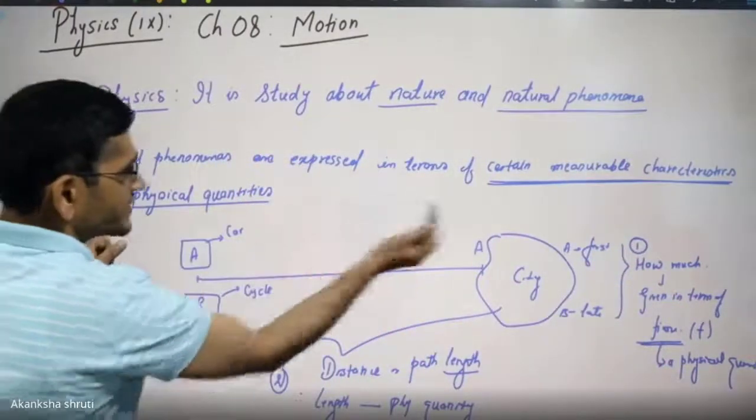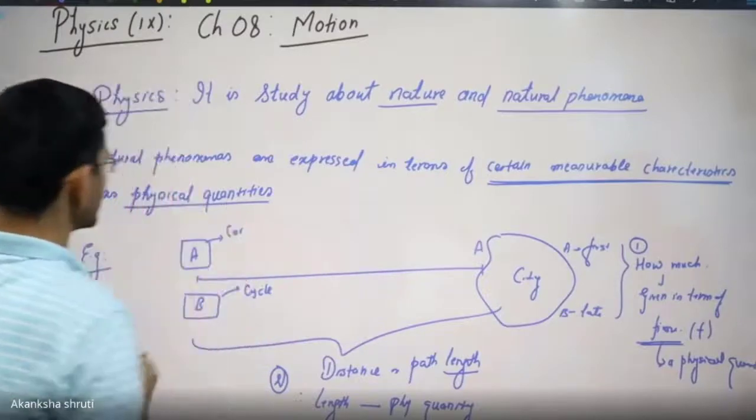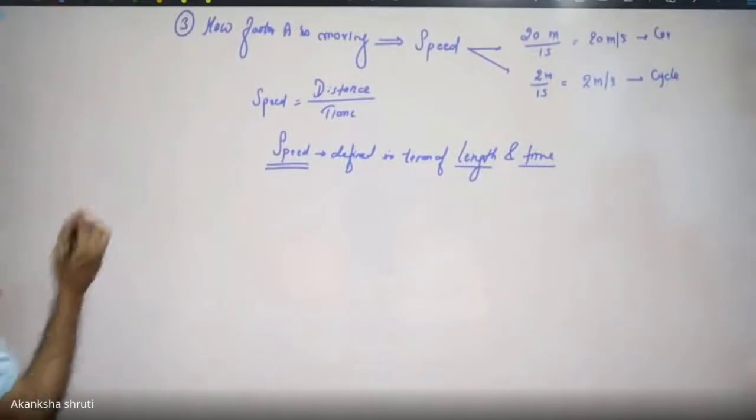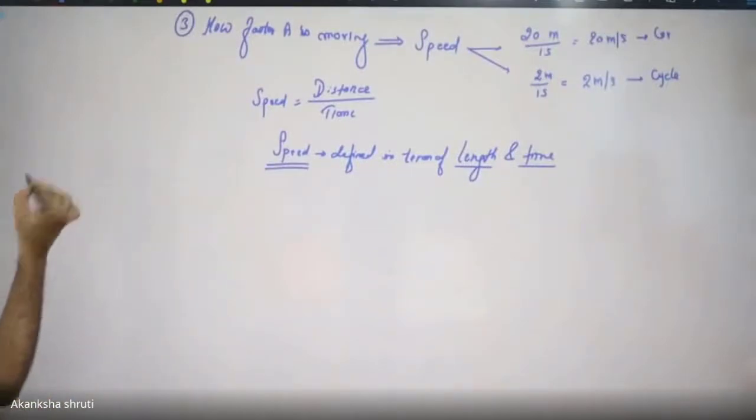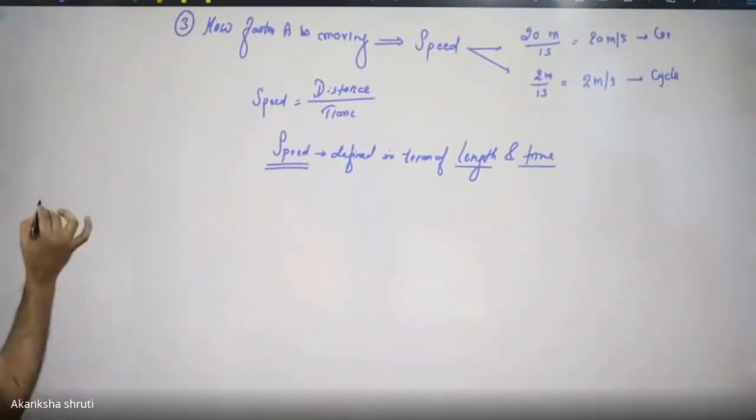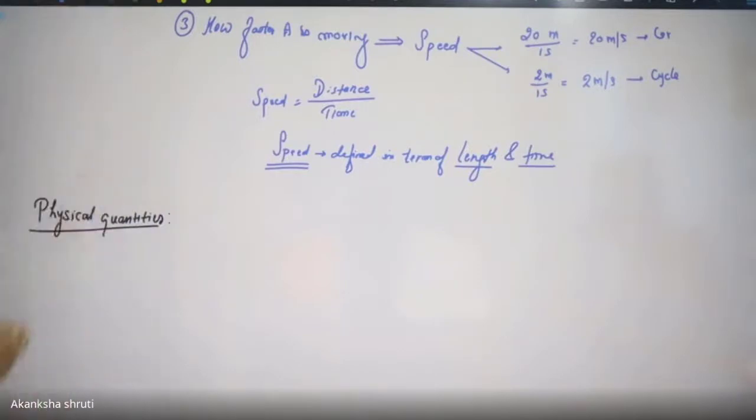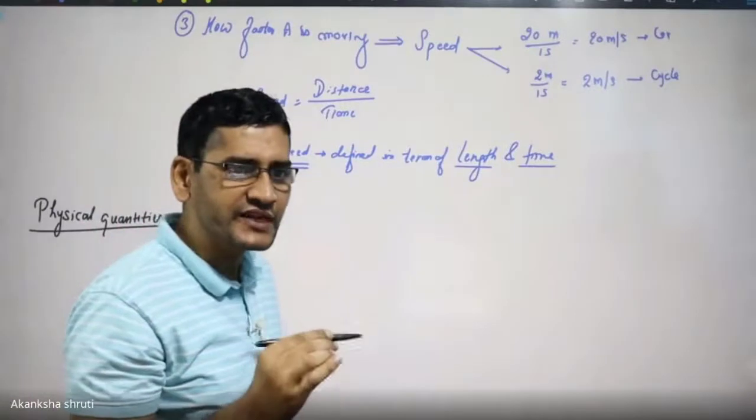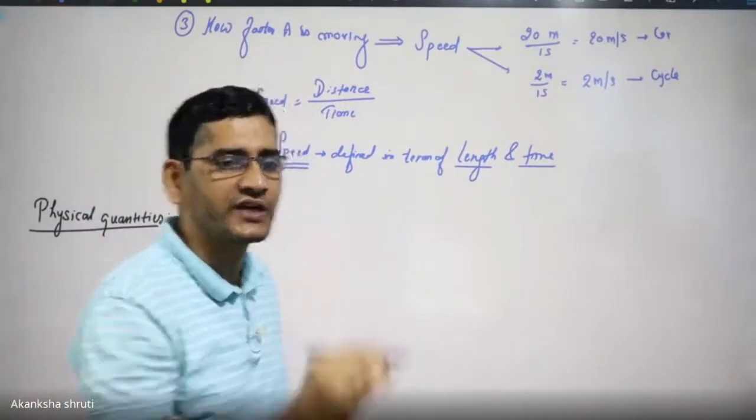So these are the characteristics. These characteristics are called the physical quantity. So what are these physical quantities? Please understand, or let us write this once more. These physical quantities are the characteristics used in our physics for expressing any physical phenomena.